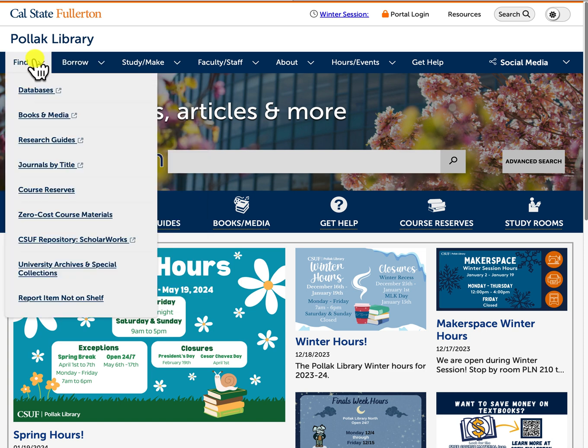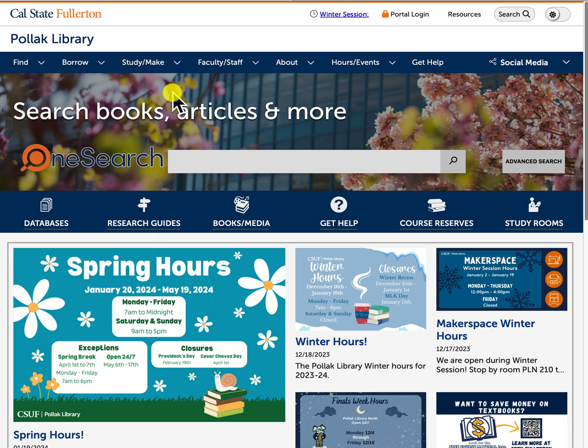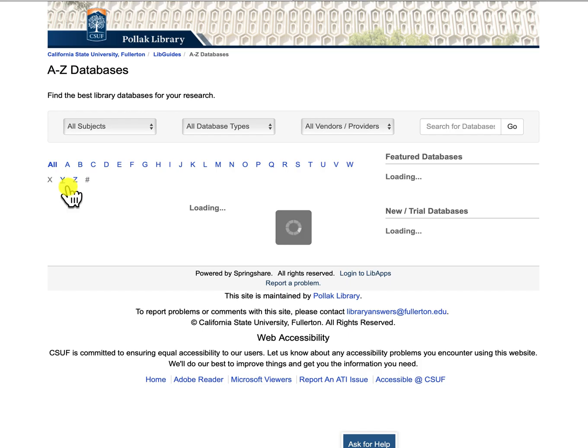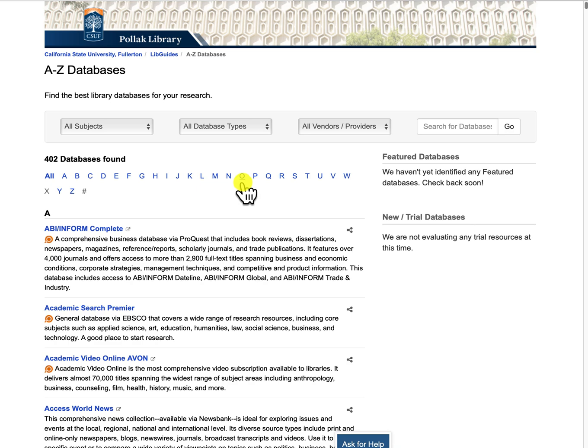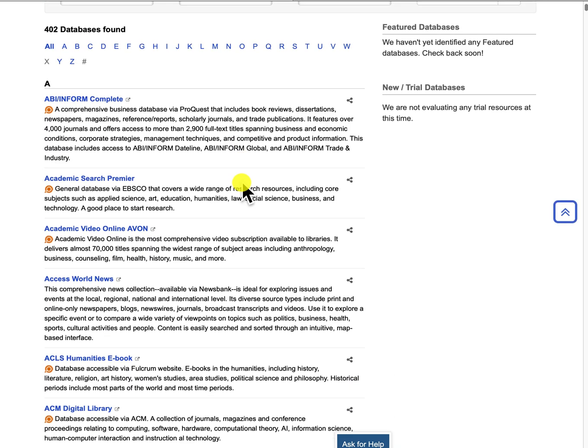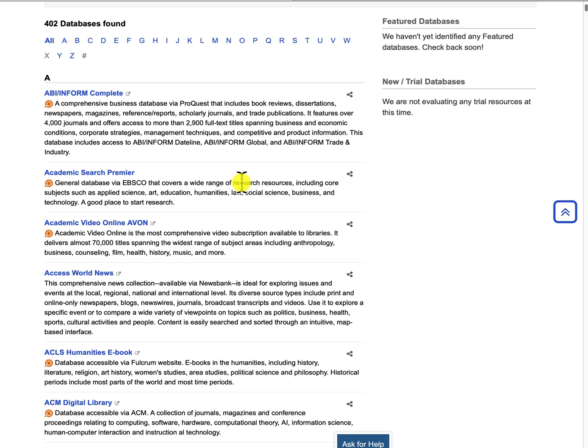Under the Find tab, you have more resources, some of which you can have direct links to in the center of the library website. For instance, if I click on Databases, here you will see all databases that we have available for you to use.